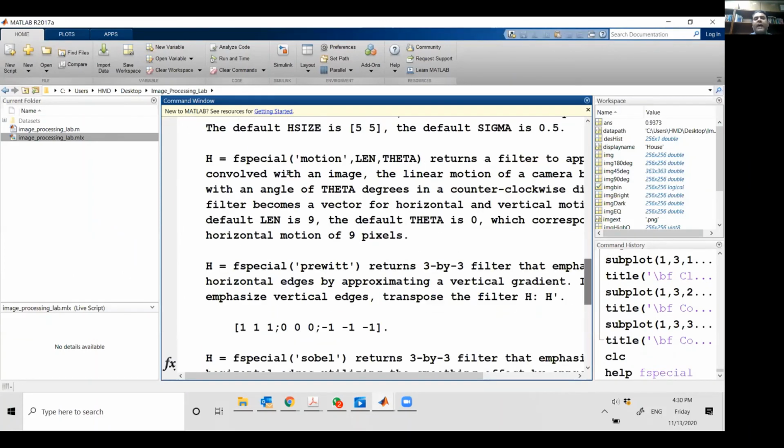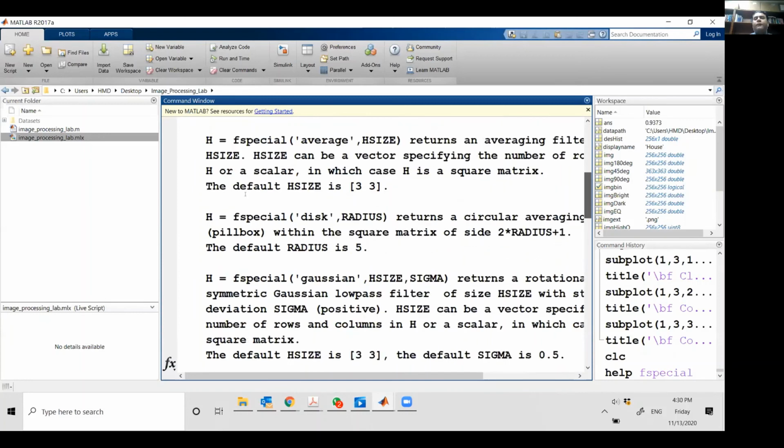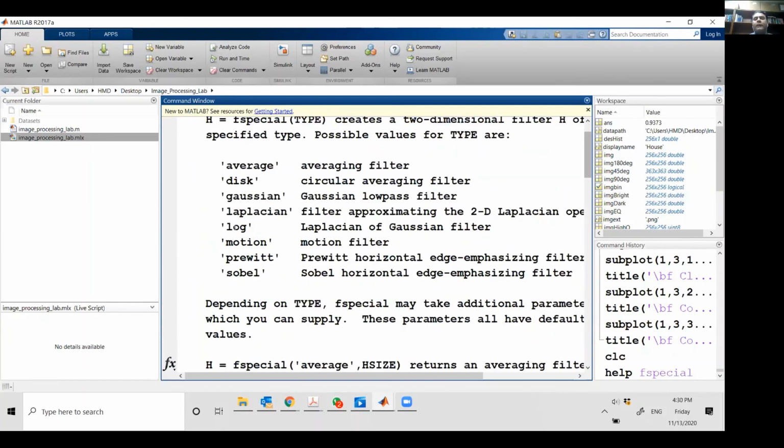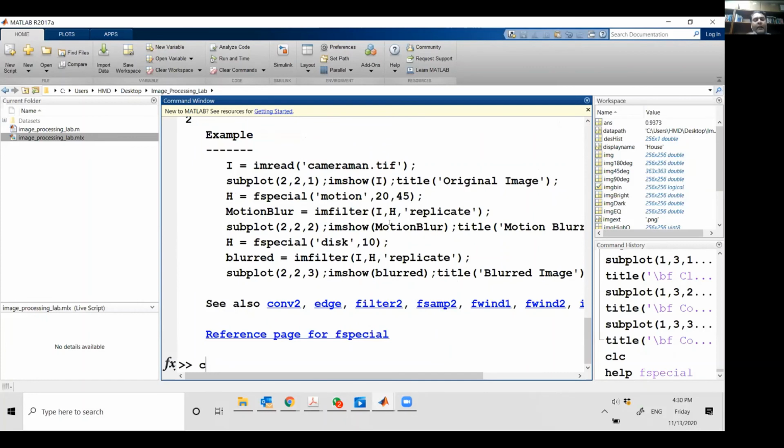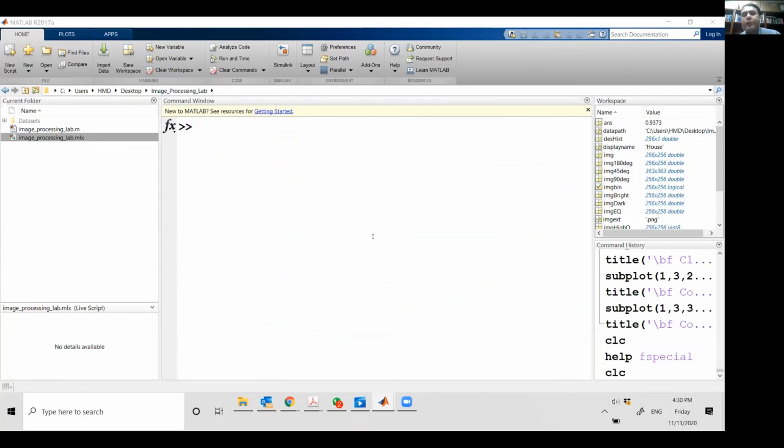You can simulate average filter, disk filter, Gaussian filter, Laplacian filter, Laplacian of Gaussian filter, Prewitt operators, Sobel operators. All these operators are very important, and we teach them in the image processing course. I won't go into the details, but each of these filters has its own unique properties. But we are going to look at the averaging filter that you have studied.